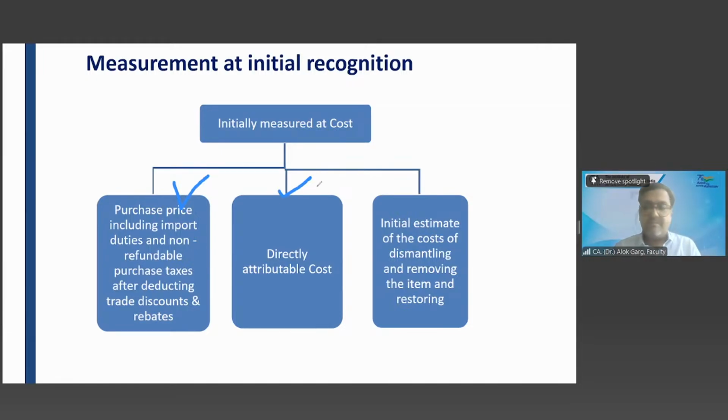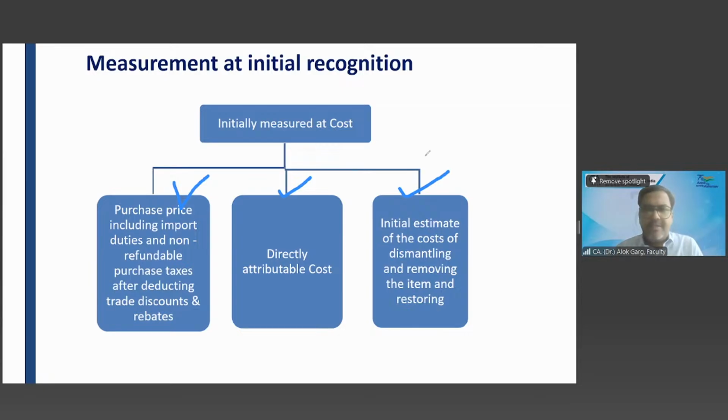Initial estimate of the cost of dismantling and removing the item and restoring. What is this? इसका क्या मतलब है? What is the meaning of this?